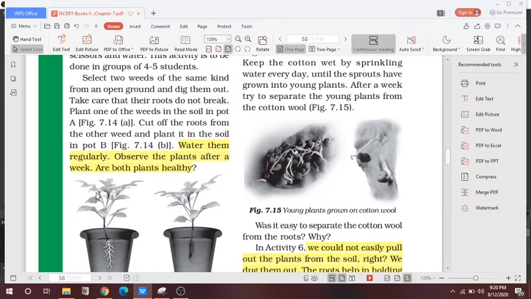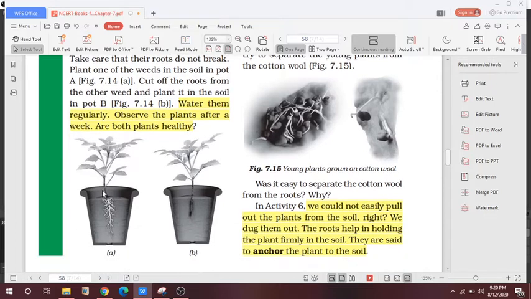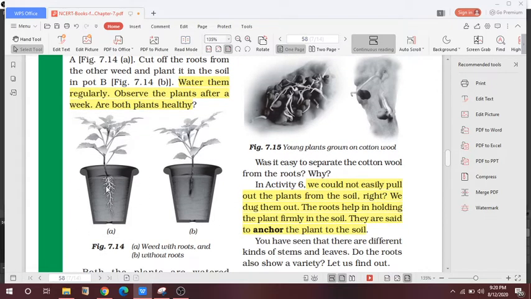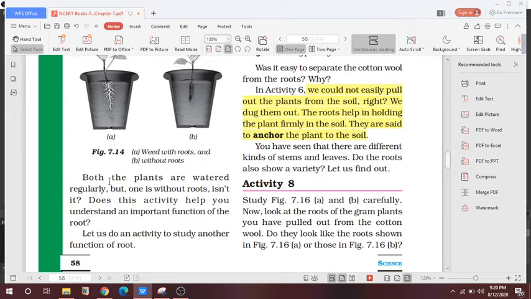This activity asks us to dig 2 small plants with roots and plant them separately, one with root and another without root. Here you can see one plant is having a root and another does not have. Both plants are watered regularly. You have to water the plants regularly, but one is without root, isn't it? So does this activity help you to understand the function of the root? Yes, this activity definitely tells you the function of root.